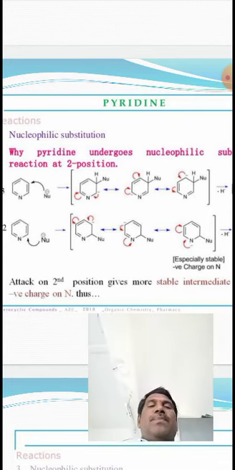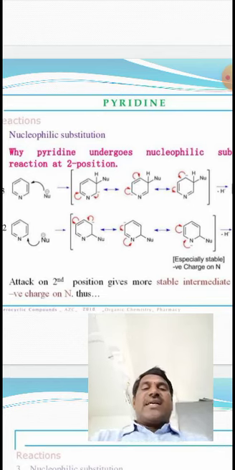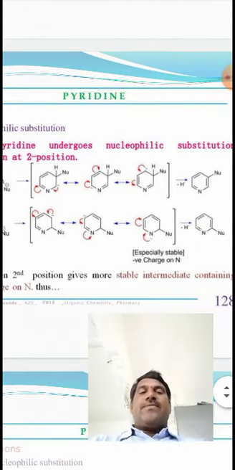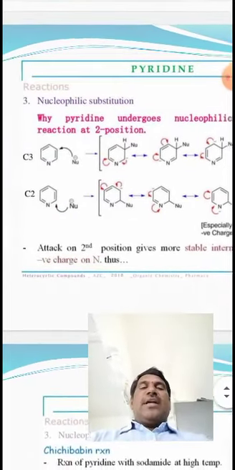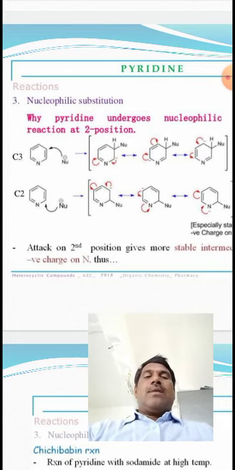So in pyridine, attack of a nucleophile on the second position gives a more stable intermediate containing negative charge on the nitrogen atom compared to the third position.